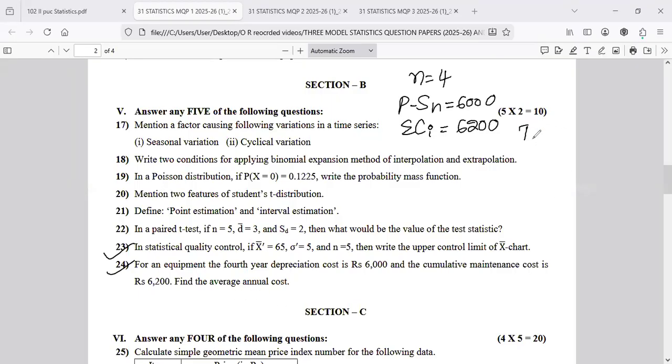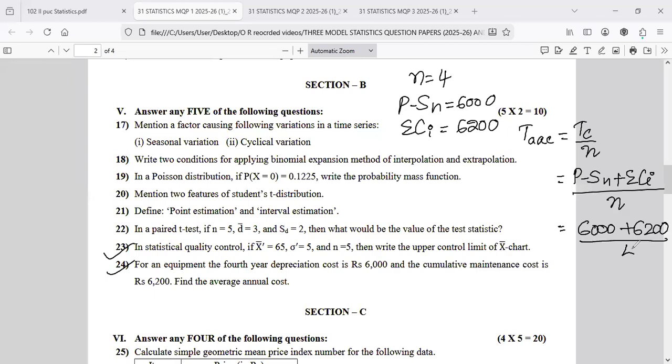Okay, simple one. TAAC is equal to TC divided by N. TC is P minus S of N plus summation of Ci, divided by N. So P minus S of N is 6,000 plus 6,200 divided by 4. Finally, 12,200 divided by 4 is 3,050.